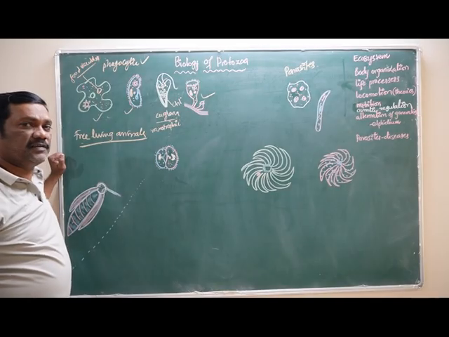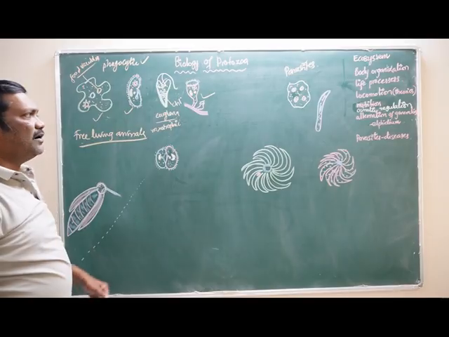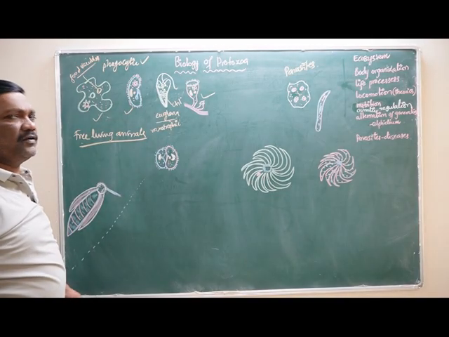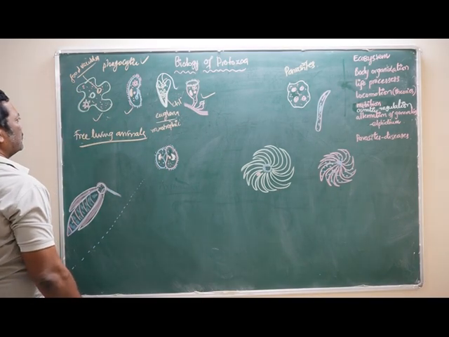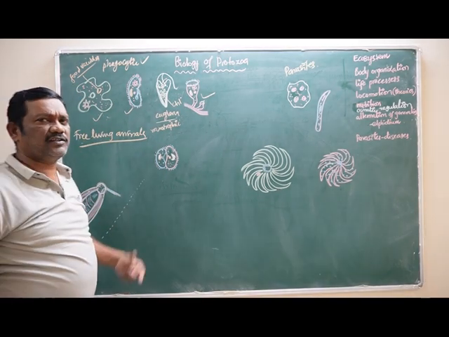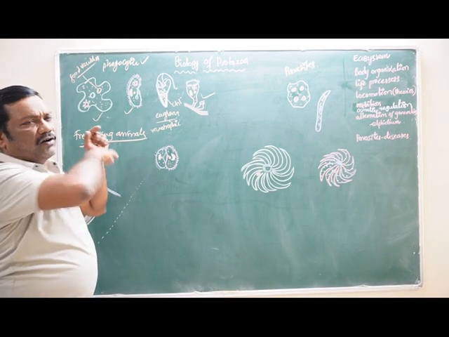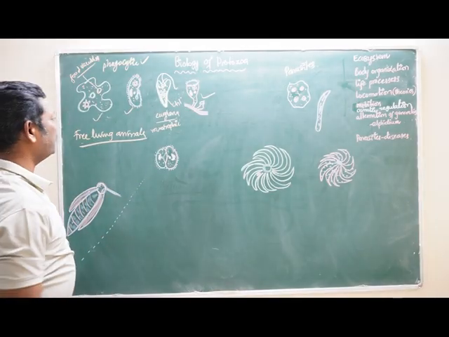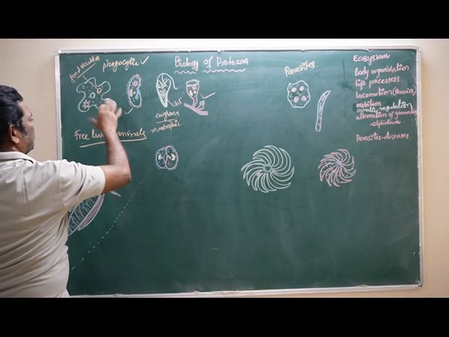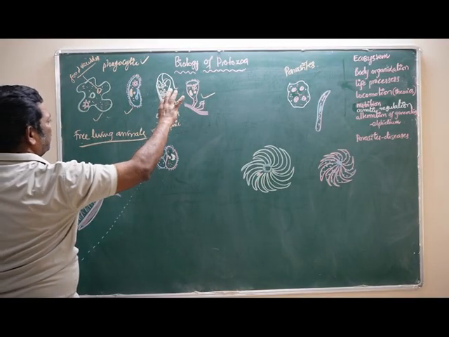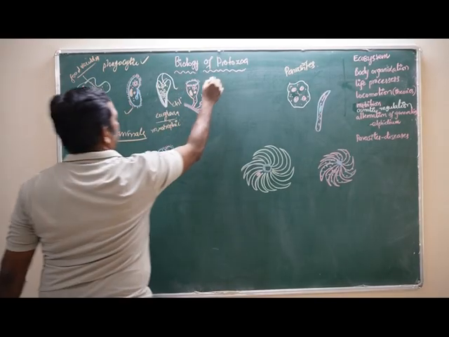What type of respiratory system is present in this? These all are free living animals. They require oxygen to perform the aerobic respiration in the mitochondria, to liberate the energy from the food material called glucose. The glycolysis, Krebs cycle, electron transport chain, these three types of phosphorylations are the same in almost all aerobic organisms. So in these single cell organisms also the cellular respiration is the same as in all other animals. So they have to take the oxygen from the surroundings.